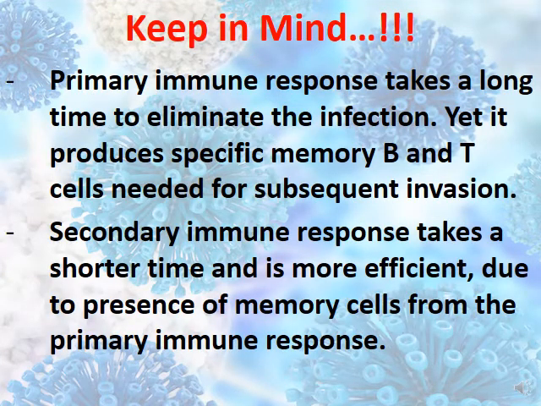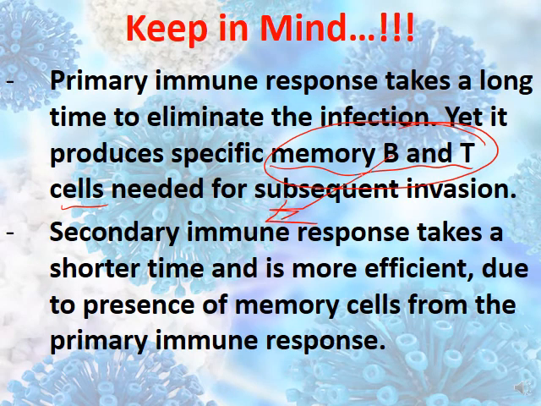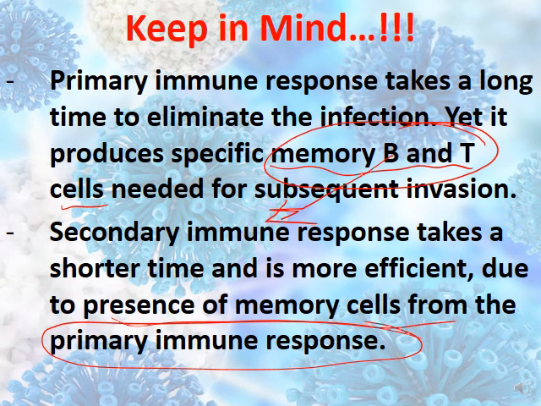You have to keep in mind that the primary immune response takes a long time to eliminate the infection, yet it produces the memory B and T cells. These memory B and T cells are going to be used in the secondary. That's why the secondary will be more efficient and take less time, due to the presence of memory cells from the primary immune response. So sure, the primary immune response takes a long time to eliminate the pathogen, but it produces the memory B and T cells needed in the secondary to be more efficient, faster, and shorter.